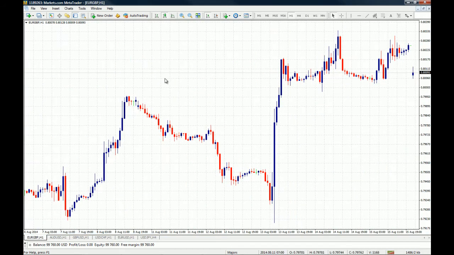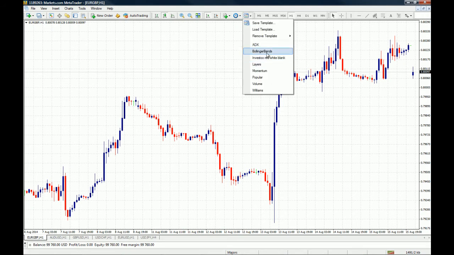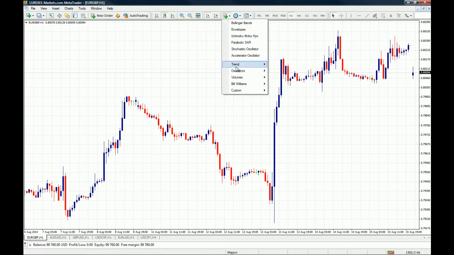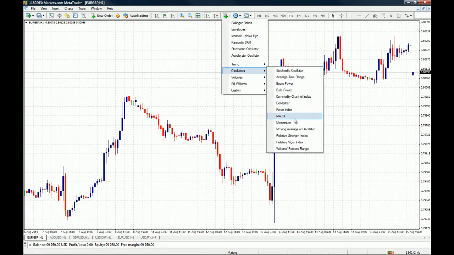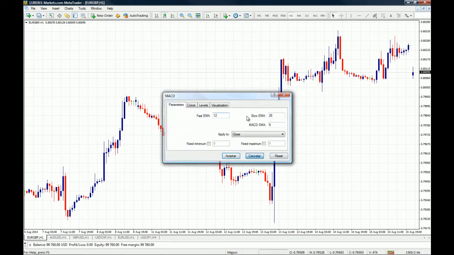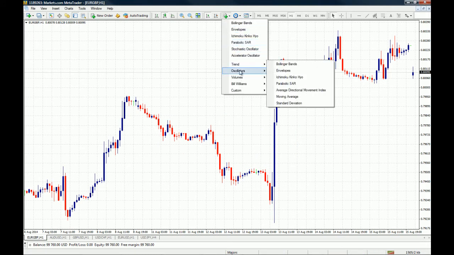And this is the Euro GBP 1 hour chart, and let's say that you want to add an oscillator, you want to add a MACD. No, let's say that you want to add an RSI, okay?